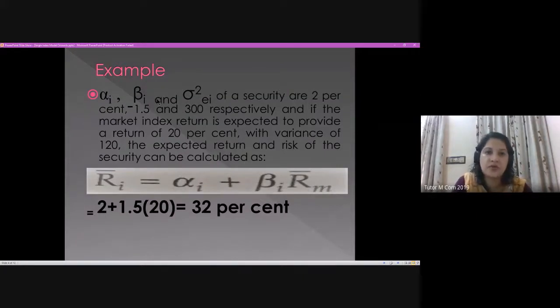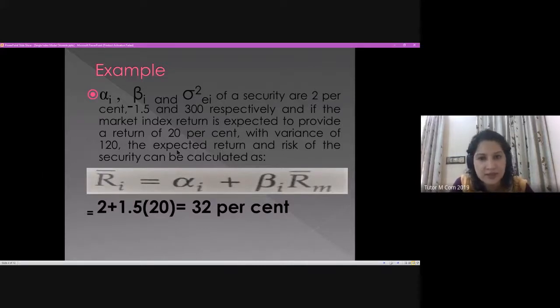Okay, so in the question they have given 2% as alpha of the individual security, then 1.5 as beta, the market index return is expected to be 20%, the residual variance of the individual security is 300, with a market variance of 120.